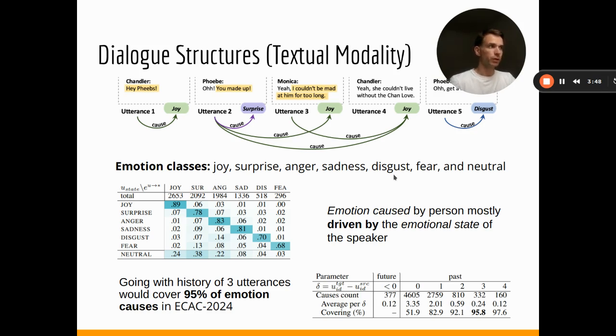In addition, we also have the so-called neutral class, which emphasizes the absence of the related emotions.